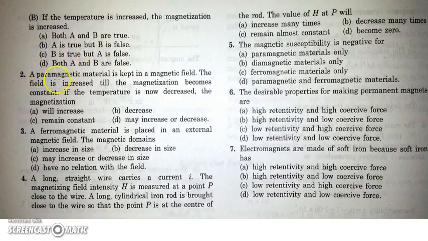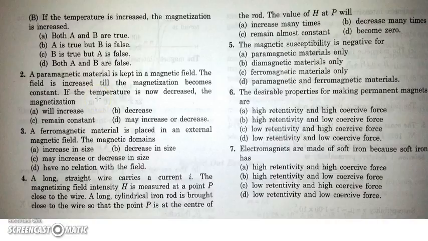In the next question, there is a paramagnetic material which is kept in a magnetic field. The field is increased till the magnetization becomes constant. If the temperature is now decreased, the magnetization will, we have to give the answers. As it appears that with decrease in temperature, Xi should increase, but it is mentioned that saturation has been achieved, so magnetization has become constant.